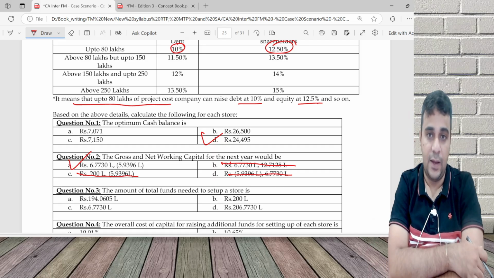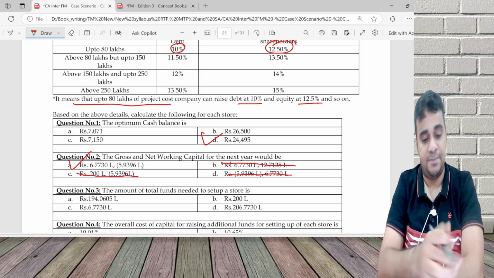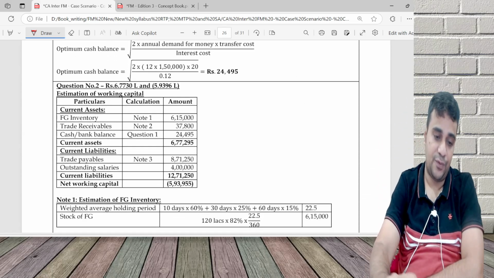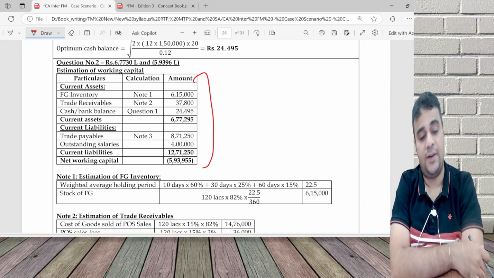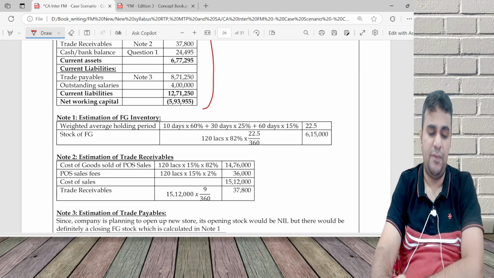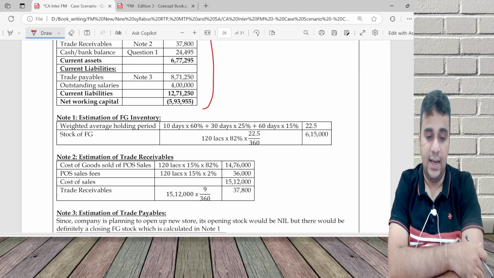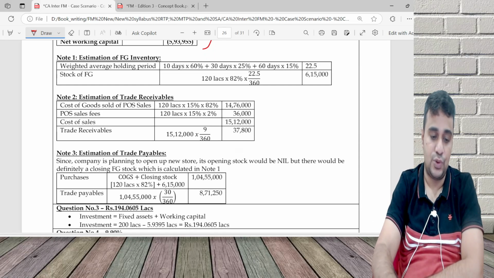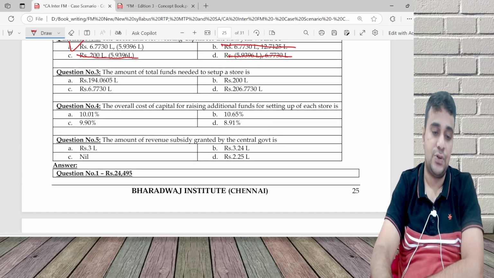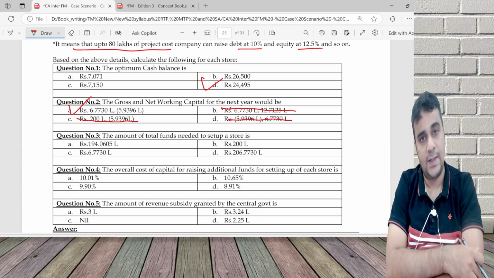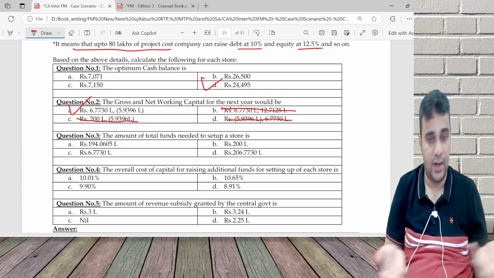Net is 5.93. If you have to do this, you have to do such a detailed calculation, a very lengthy calculation. Yes, you can go through this calculation, but as I said, my objective is to help you out in smarter ways. In case this was not possible, I would have done all the calculation.